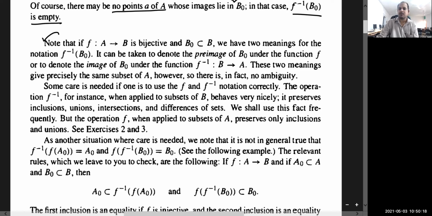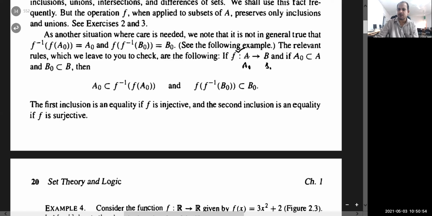Now the question is this one. Suppose f is a mapping from A to B. We will do the proof of this one. Suppose f is a mapping from A to B, and A naught is a subset of A here and B naught is a subset of B here.